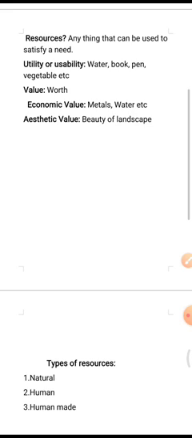Value means worth. And some resources have economic value, some do not. For example, metals and water may have an economic value, and the beauty of landscape and the beauty of nature have an aesthetic value. But both are important and satisfy human needs.